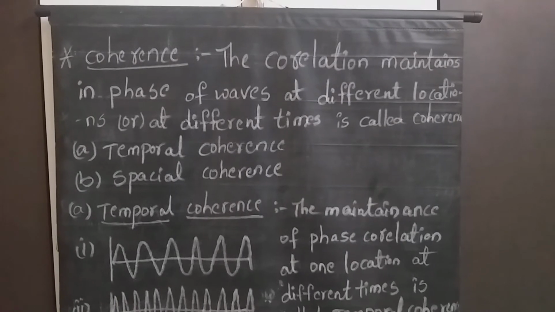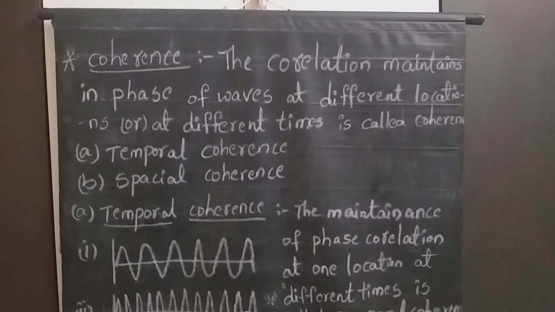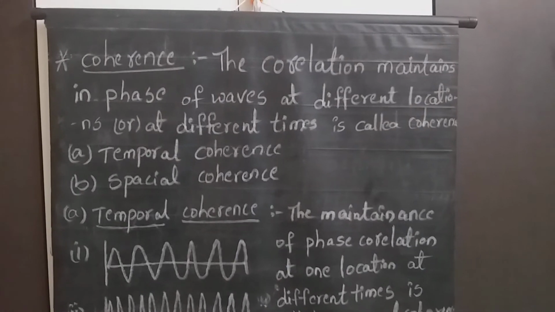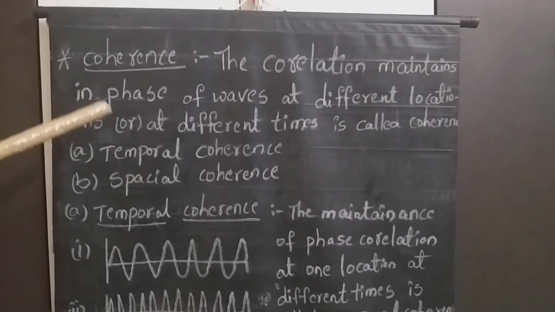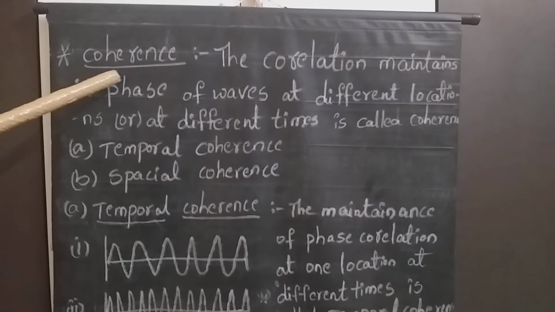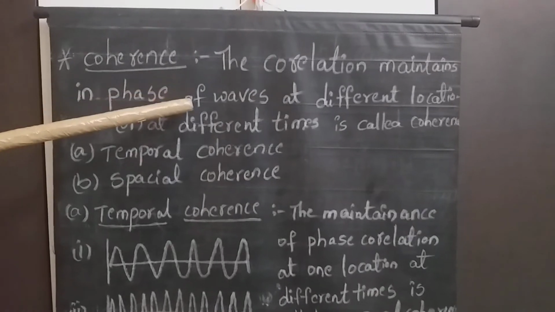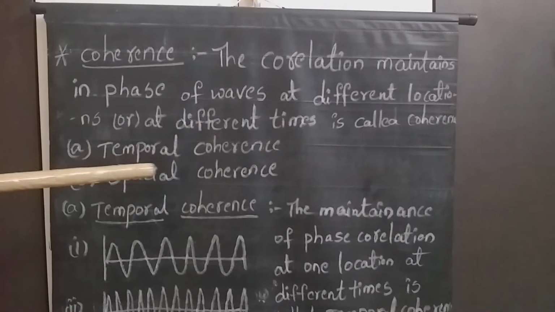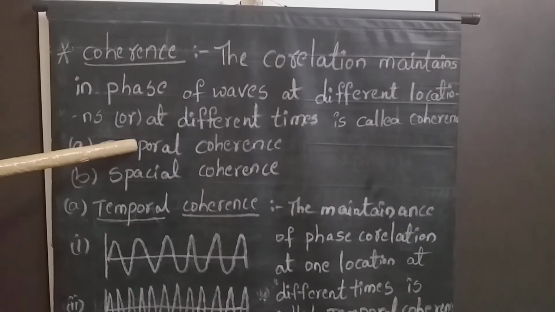In our previous class, we have seen what is coherent source and also the method of coherence. In today's class, we will see what are the different types of coherence and also their examples. If you see here, this is the perfect definition for coherence. What is coherence? Coherence means the correlation maintained in phase of waves at different locations or at different times is called coherence. Again, this coherence is of two types: temporal coherence.